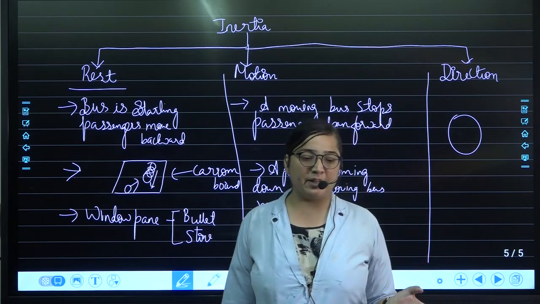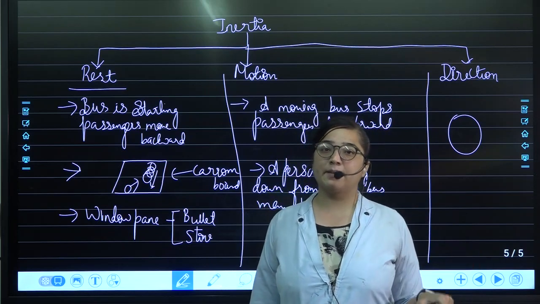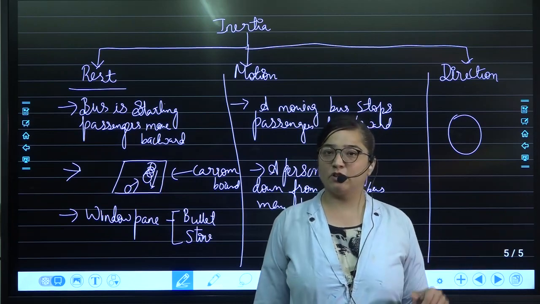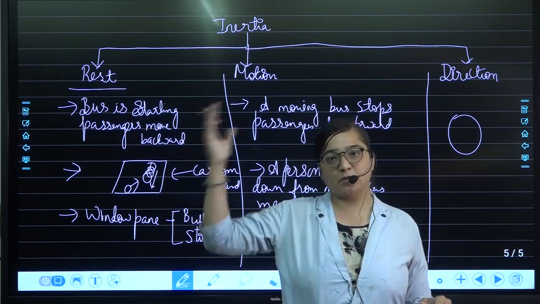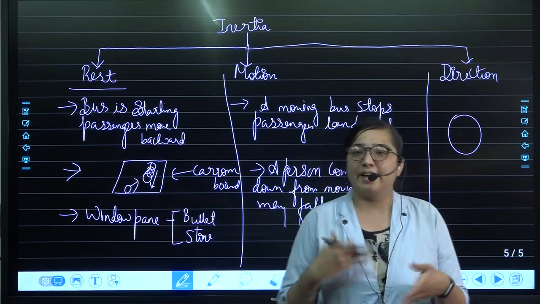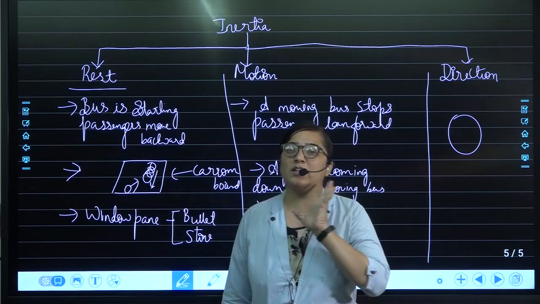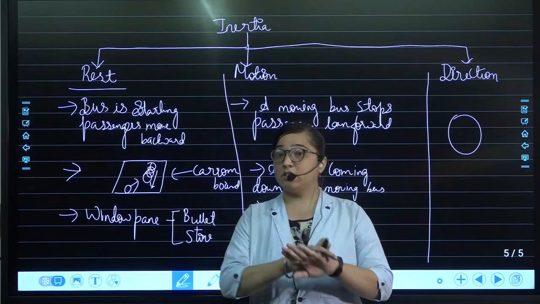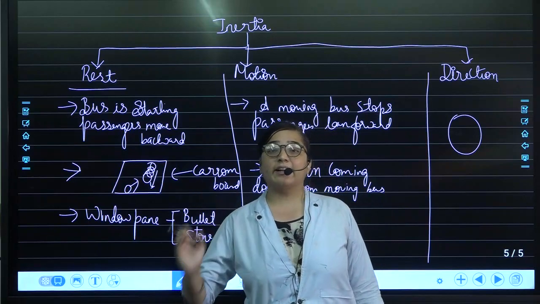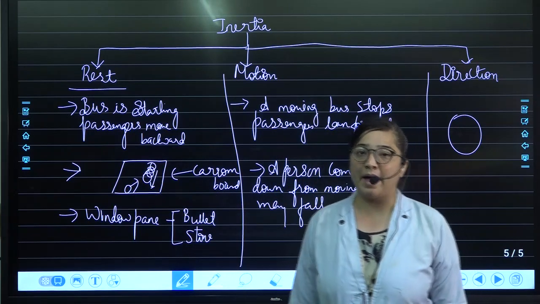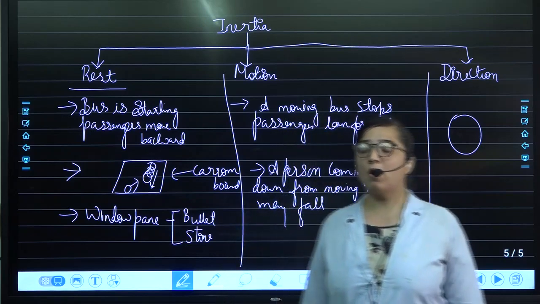Many times it happens that you are applying the brakes, you apply the front brake in the scooter, so from behind there is a possibility that it will fly up. Why? Because its direction is constantly changing, and to that you cannot give that one stop. Okay, you cannot say that. That is leading to a great impact on the object.